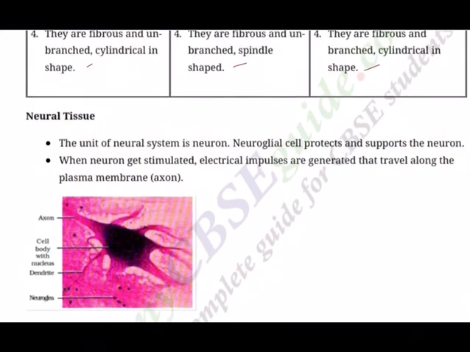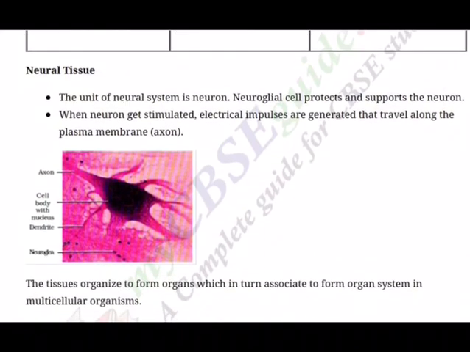And coming to the last one, neural tissue, as the name suggests, neurons, nervous tissue. Neural tissue exerts the greatest control over the body's responsiveness to changing conditions. Neurons are the main structural and functional units of the neural system. Each neuron consists of the cell body called cyton. All of you know, you have studied in junior classes. The processes of neurons are of two types, dendrites and axon.